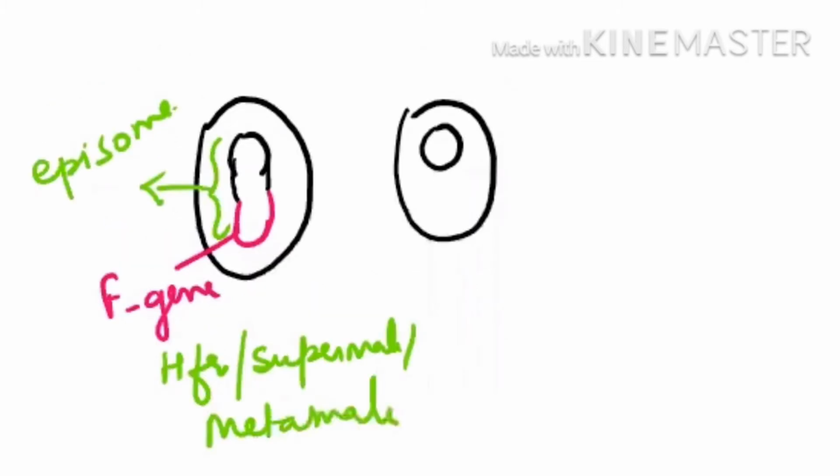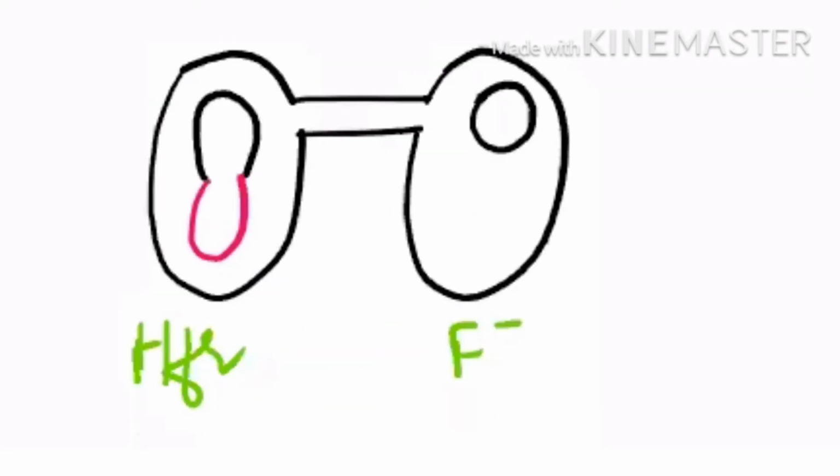Now they will make the conjugation tube. The conjugation tube will be formed by the pili, which will further grow and make the connection with the F minus, establishing the conjugation tube. Is it clear? This is the conjugation tube which is made. Now see the board carefully. This is your HFR and this is F minus. Just for color difference, I am using this color for the F minus genetic material.